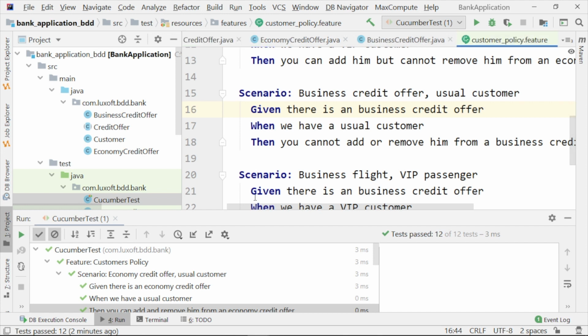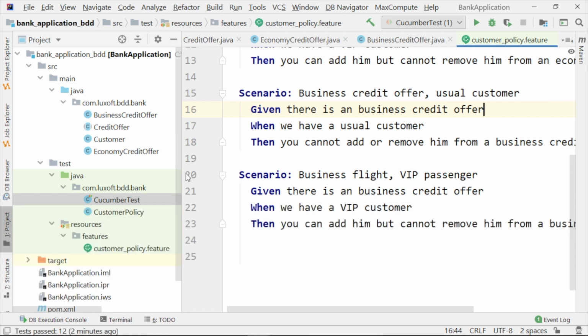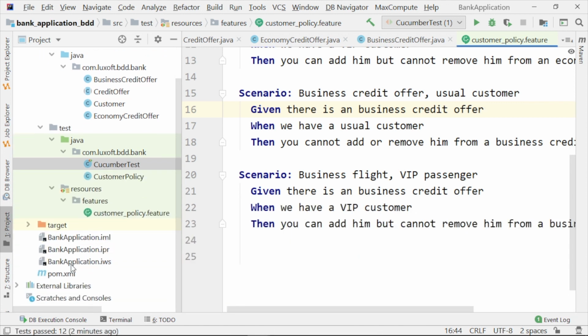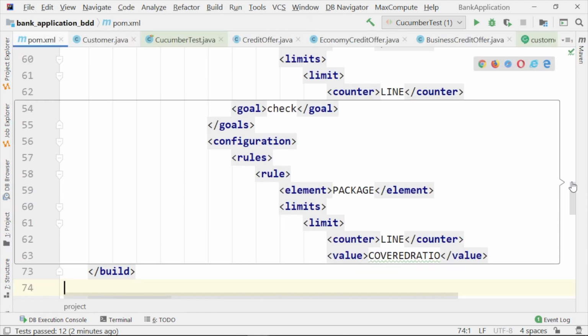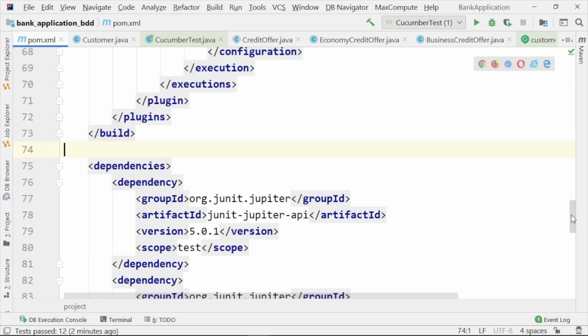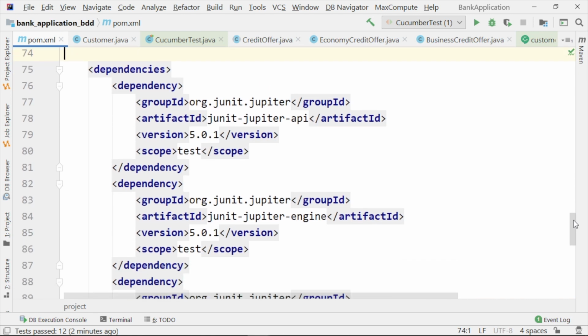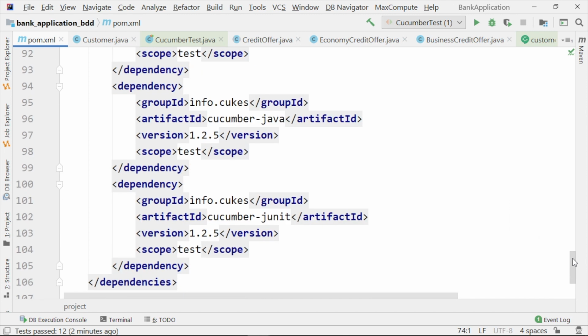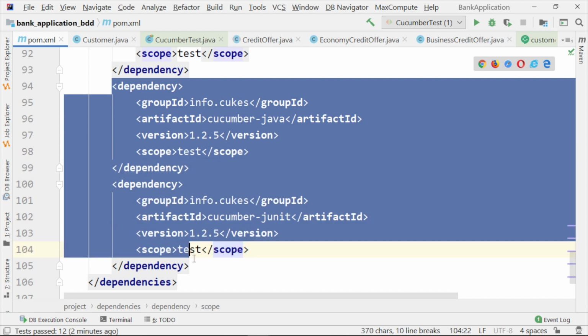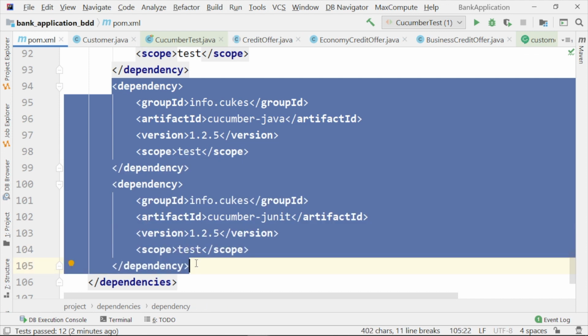Okay, how do we arrive here? What do we need? Let's look into the POM XML file to see what dependencies we have added. Besides the JUnit Jupiter, meaning the JUnit 5 dependencies, we see also these two dependencies that represent the Cucumber dependencies.